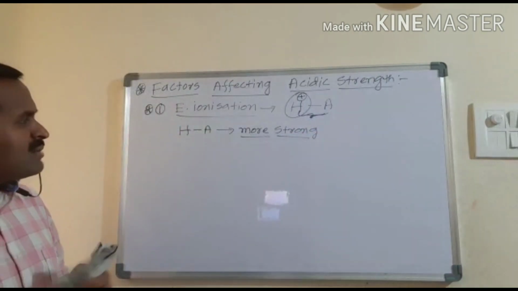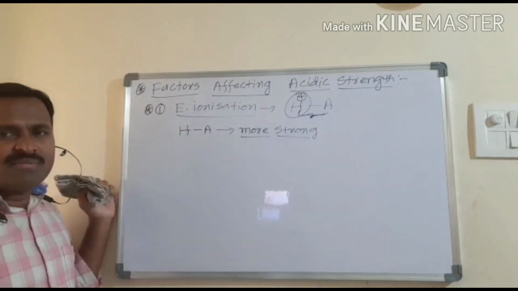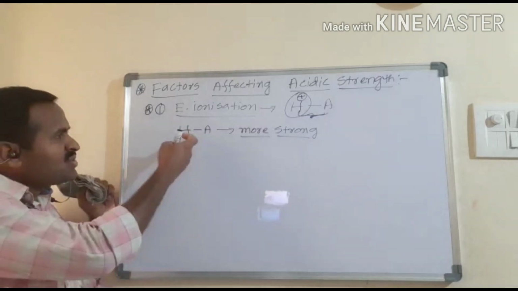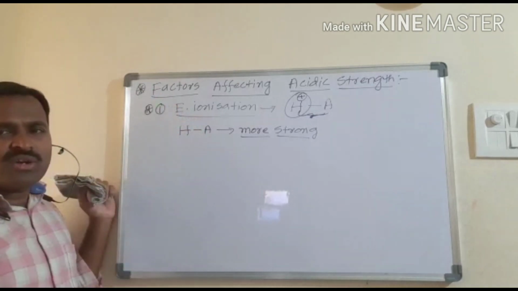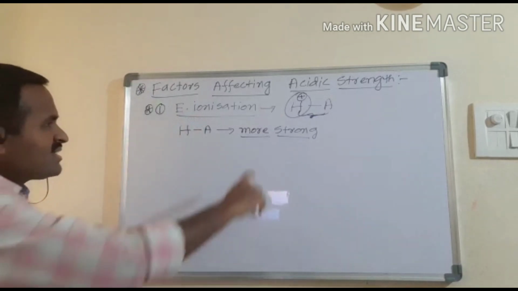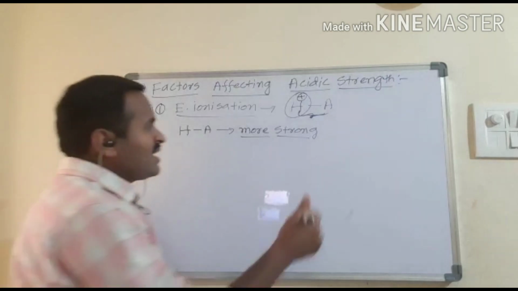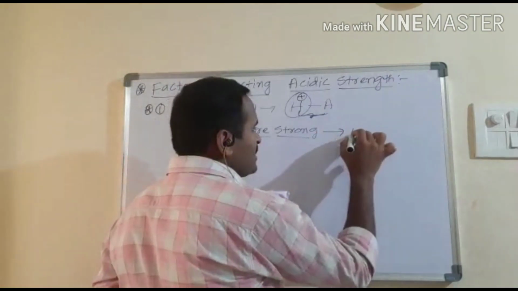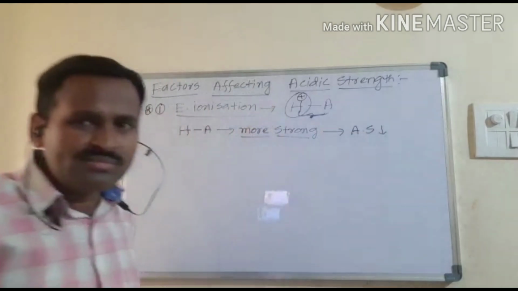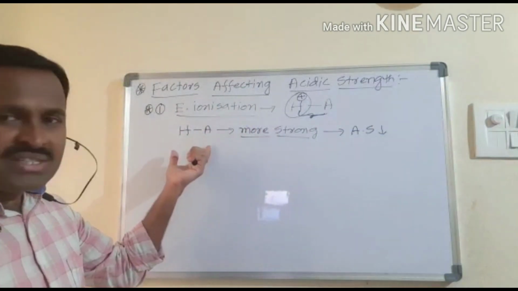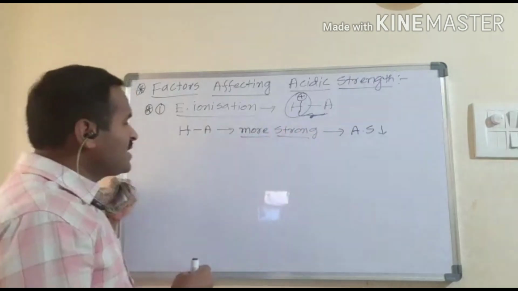If it is more strong, it will not produce H plus ions that easily, and dissociation is going to be difficult. Extent of ionization is going to be difficult, and the acidic strength will decrease. If the HA bond strength is more, its acidic strength decreases.